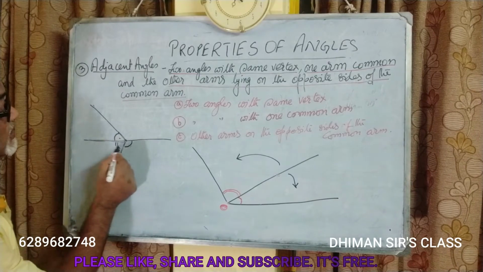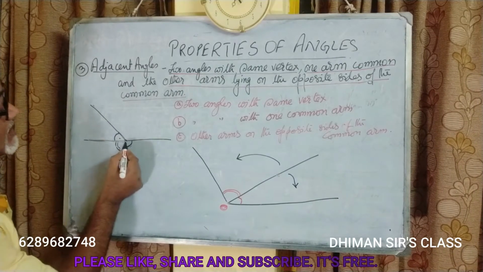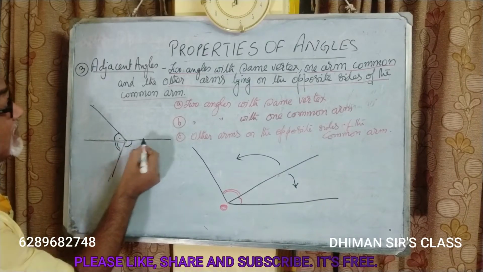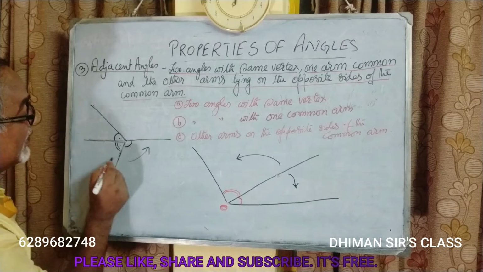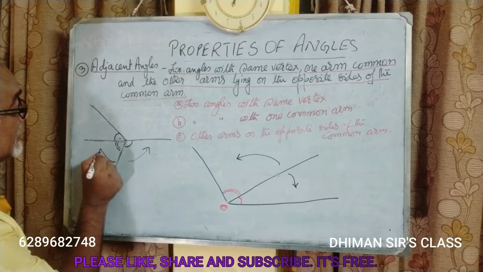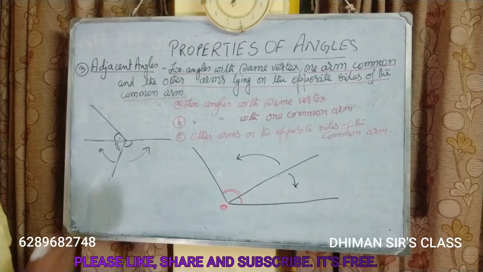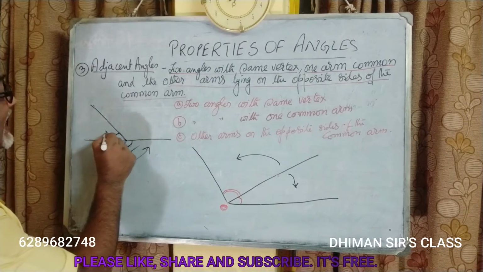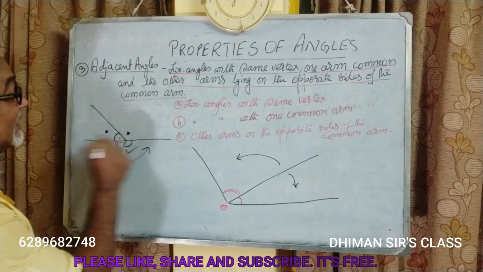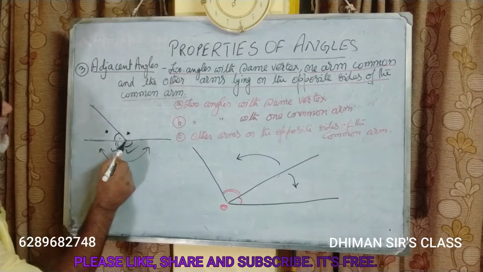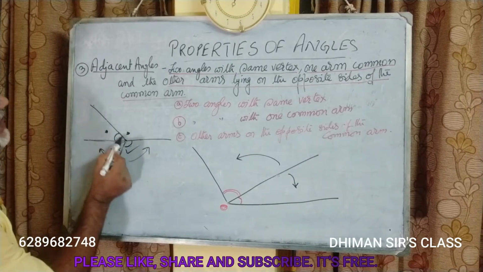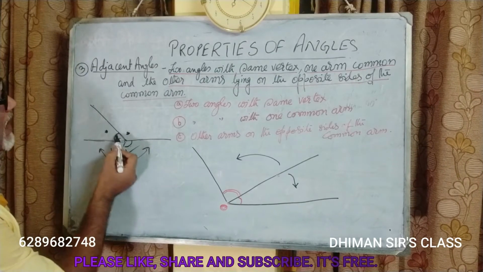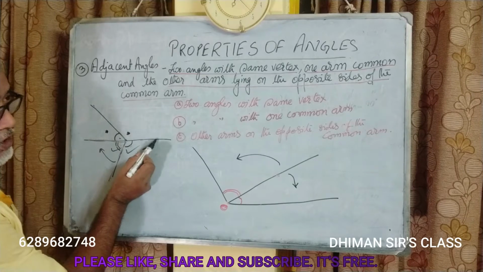This arm is on this side of the common arm, and this arm is on this side of the common arm. So these two angles are adjacent angles. Same thing here, this angle and this angle. They have a common vertex, a common arm, and the other arms are on opposite sides of the common arm.